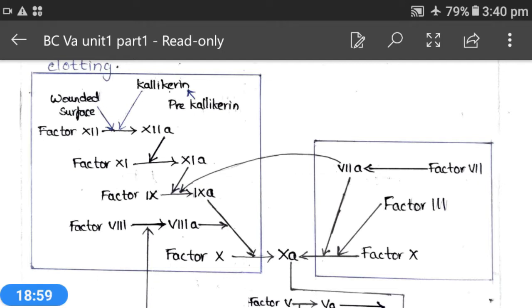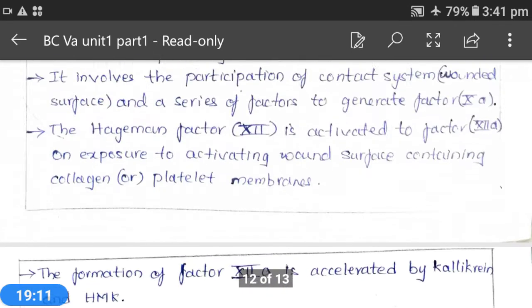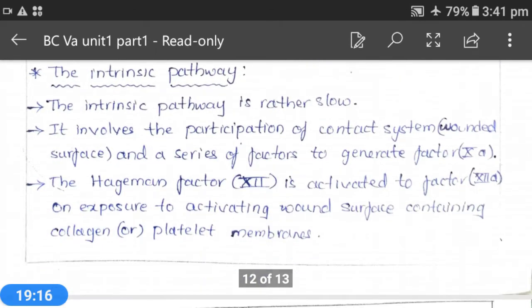And the Hageman factor, that is factor 12, is activated to form factor 12A. What happens initially? Hageman factor or blood clotting factor 12 is activated to form factor 12A.